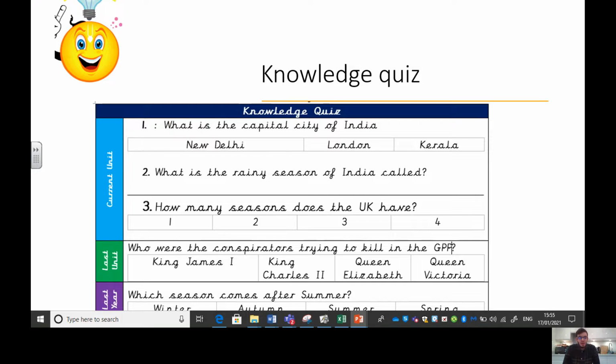Okay. Let's have a question from our last unit. Who were the conspirators trying to kill in the gunpowder plot? Who were those Catholic men led by Robert Catesby trying to kill when they were going to blow up the Houses of Parliament? Is it King James I? Is it King Charles II? Is it Queen Elizabeth? Or was it Queen Victoria? Well done if you said King James I. That's who they were trying to kill.